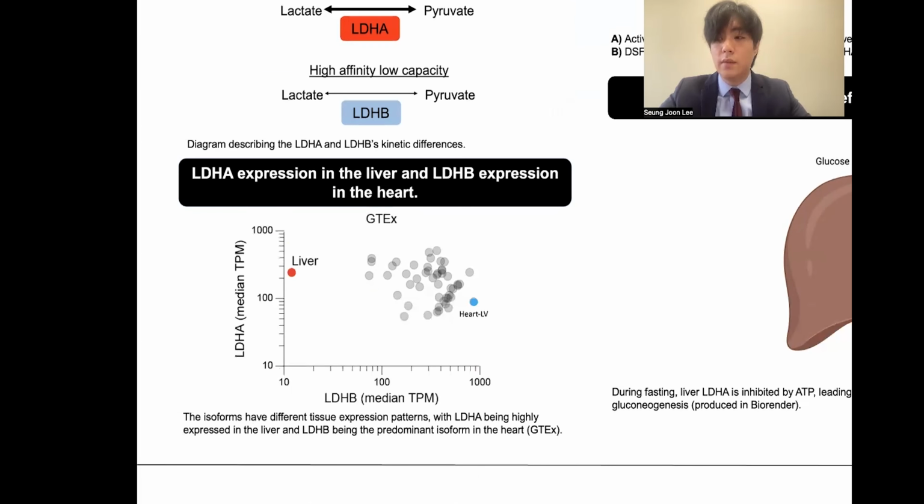The isoforms have different tissue expression patterns, with LDHA being highly expressed in the liver, and LDHB being the predominant isoform in the heart, implying different physiological roles.